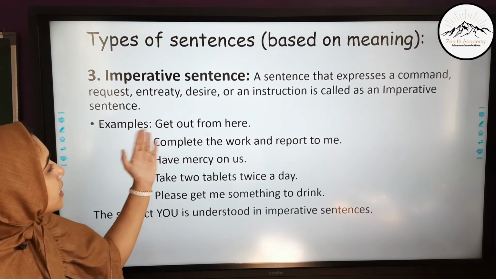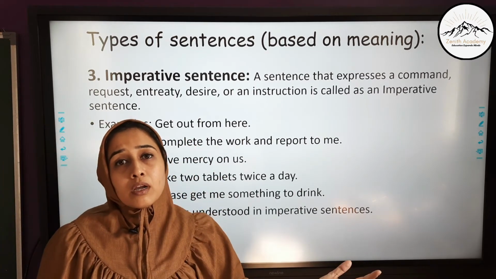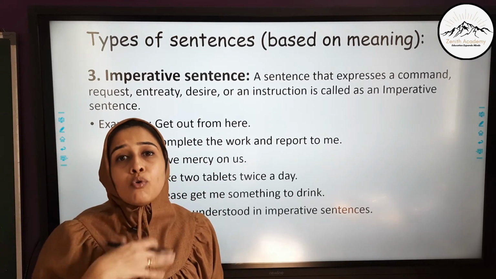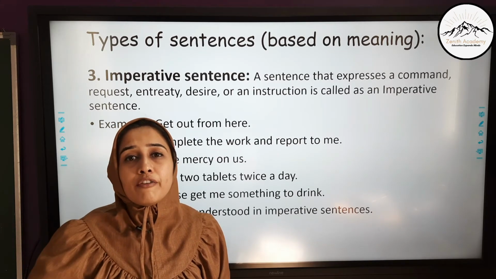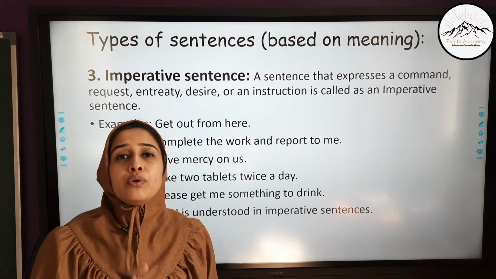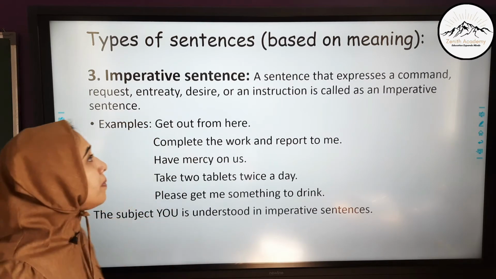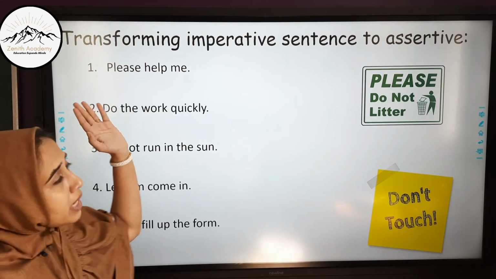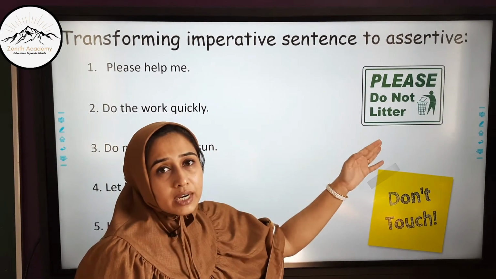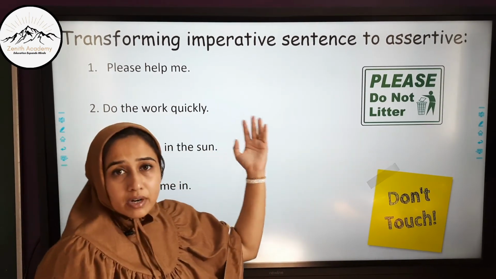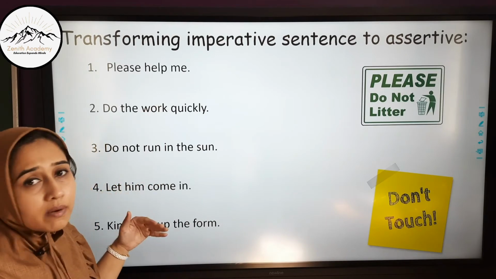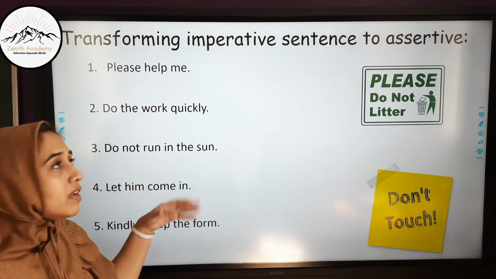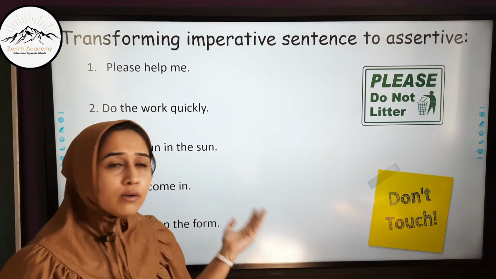Why? Because get out from here. So the subject whom I am talking to, you get out of here. So you need not be mentioned. You has to be understood over here. Let's move ahead and see a few examples of transforming imperative sentences to assertive sentences. This also can be reversed. Whatever we transform over here, the assertive sentence can always be transformed back into an imperative sentence.